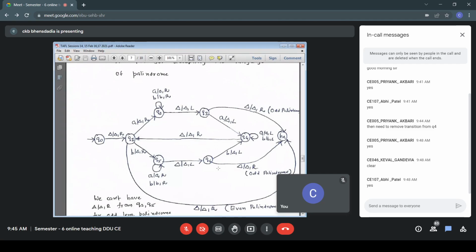From left, we read a symbol, find out the matching position from right, and compare them. From left, we read a symbol, remember the symbol, and then erase it. Go to the matching position on the right and compare the symbol that we have saved. If it is matching, make it blank.